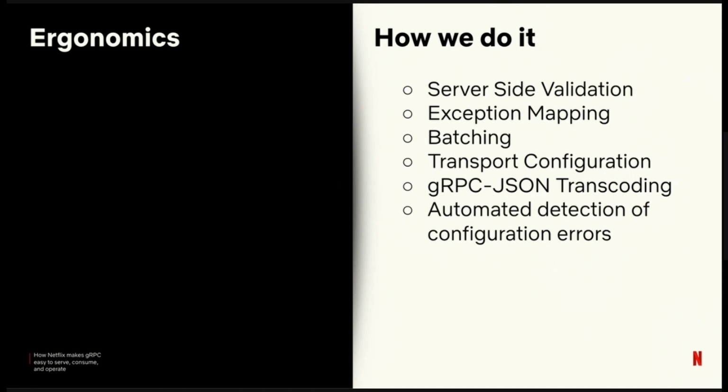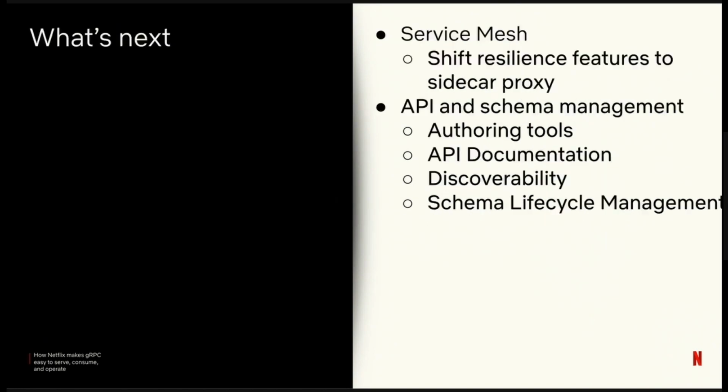So with all of this done, what's next? First, we're going to work on service mesh. All of this has been implemented in Java, but I mentioned that we also have clients using Python and Node.js. So what we're looking to do is shift many of these features into a sidecar proxy to reduce duplication and improve our polyglot experience. We don't have enough language platform teams to pave every single language that our engineers want to use. We want to enable them to have resilient RPCs.